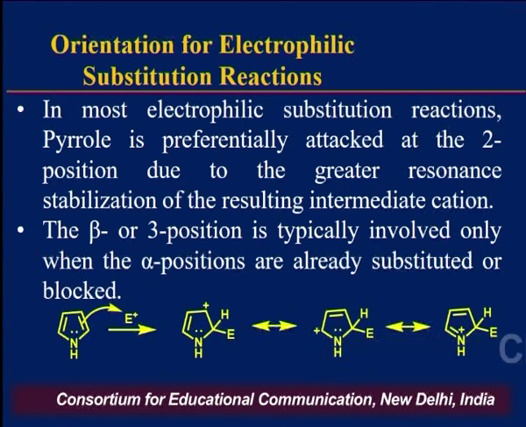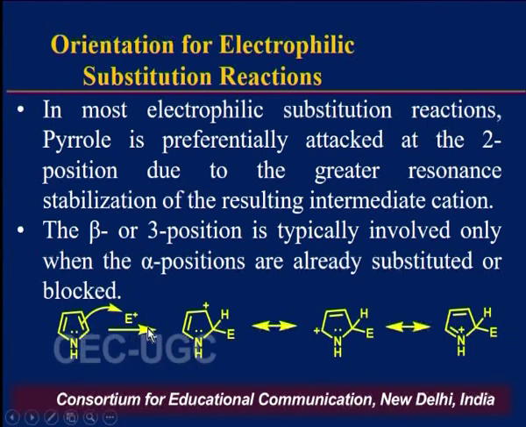Why is this happening? Because in case of electrophilic substitution reaction, the reaction takes place in 3 steps. Step 1 is generation of electrophile, step 2 is attack on electrophile, and step 3 is removal of proton. The attack on electrophile, that is step 2, is the rate determining step for any kind of electrophilic substitution reaction.